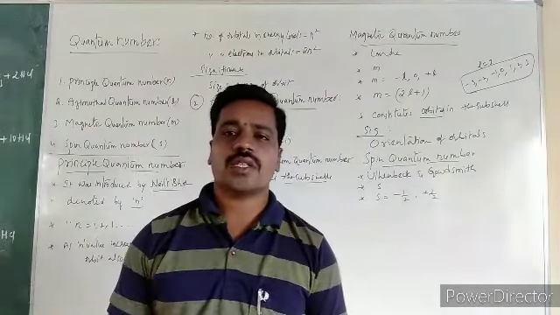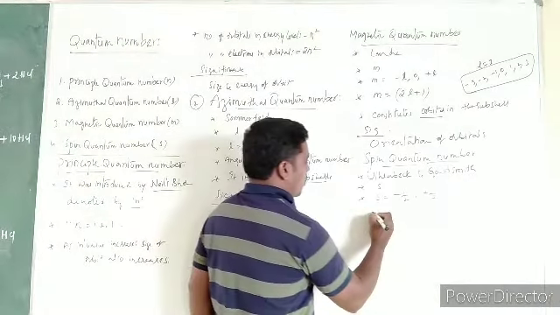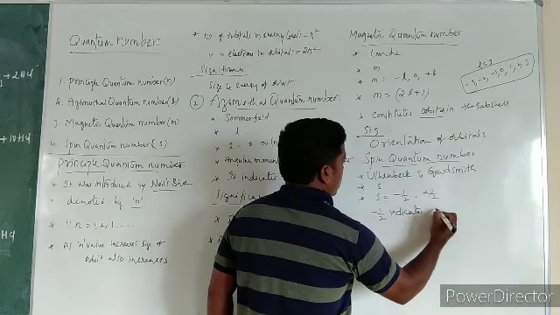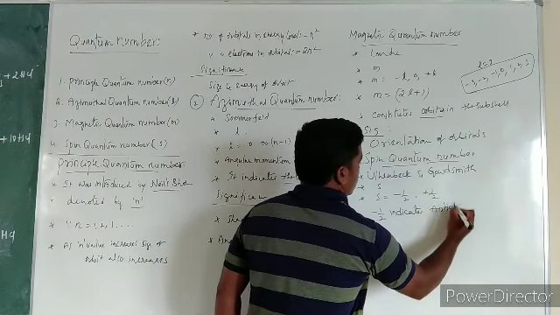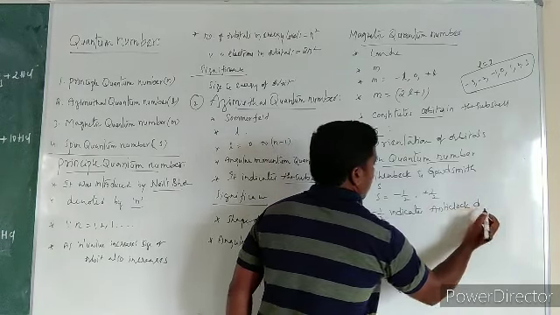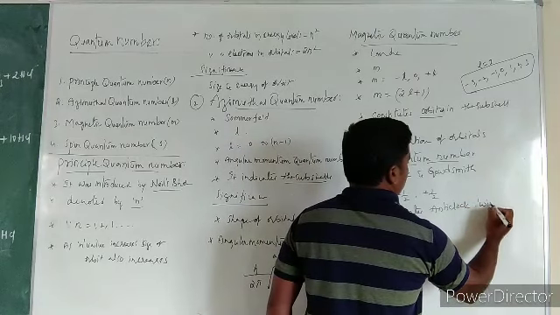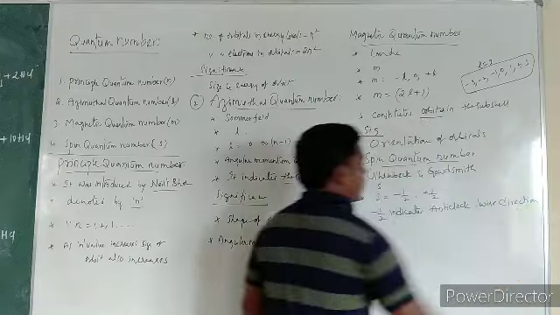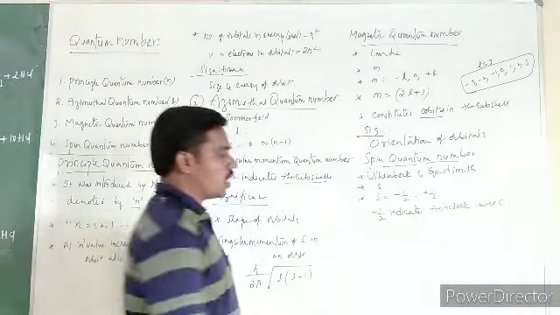What do minus half and plus half indicate? Minus half indicates the anti-clockwise direction of the electron.